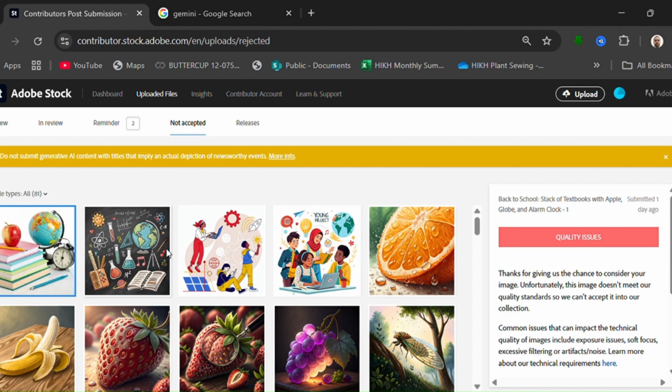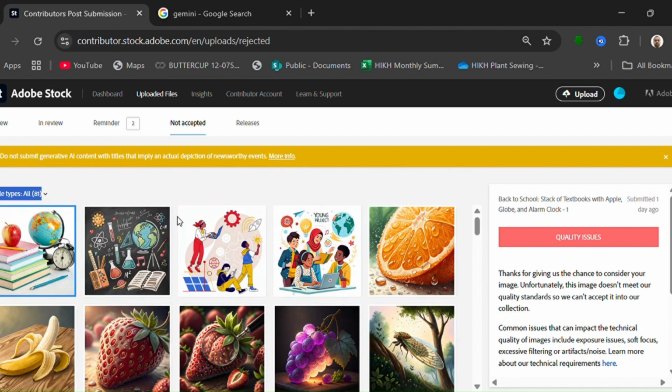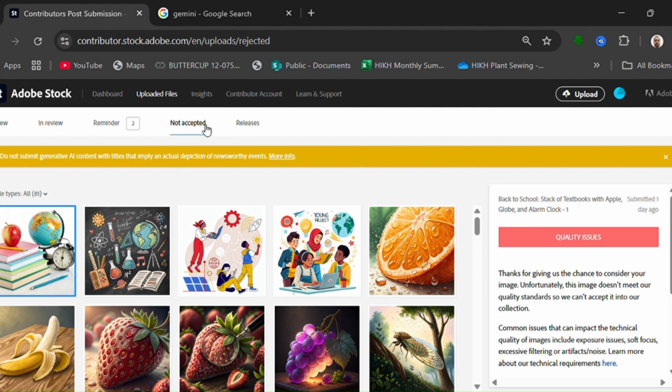Large quantity, 81 assets, and there are quality issues and similar assets. There are 81, but I have not had any earnings yet. And what to do now?